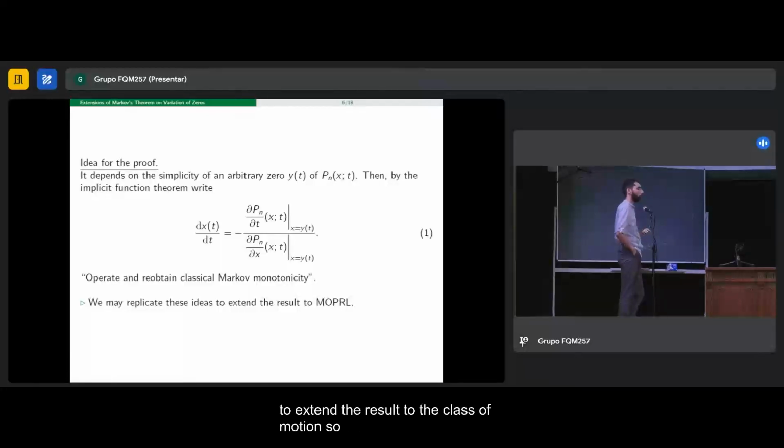So now I'll speak a little about the multiple orthogonal polynomials on the real line. I'll talk about the definition, then some particular results about the monotonicity of zeros of some families of multiple orthogonal polynomials. And then I'll show how, with these ideas, we can obtain another extension of Markov's theorem to this class of polynomials that, up to a point, more or less extends the results that were obtained in a particular way.